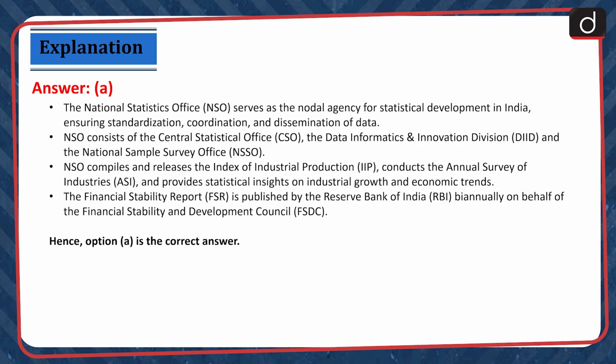The National Statistics Office (NSO) serves as the nodal agency for statistical development in India, ensuring standardization, coordination and dissemination of data. NSO consists of the Central Statistical Office, the Data Information and Innovation Division and the National Sample Survey Office. NSO compiles and releases the Index of Industrial Production, conducts the Annual Survey of Industries, and provides statistical insights on industrial growth and economic trends. The Financial Stability Report is published by the Reserve Bank of India biannually on behalf of the Financial Stability and Development Council. Hence, option A is the correct answer.